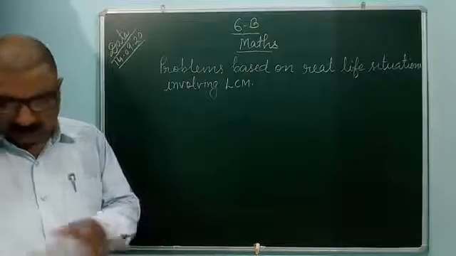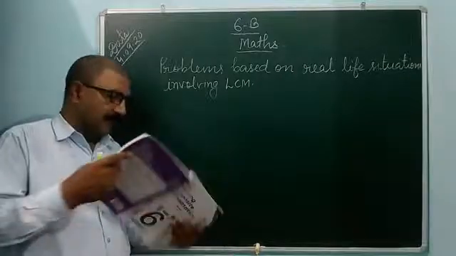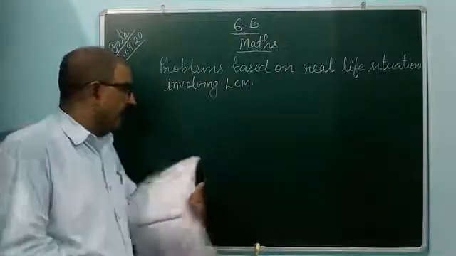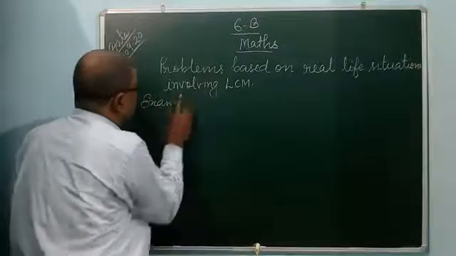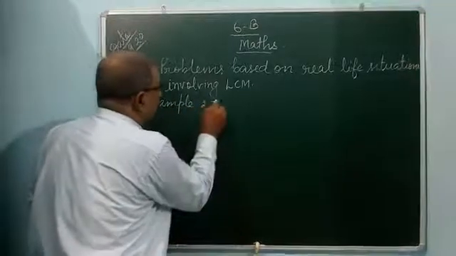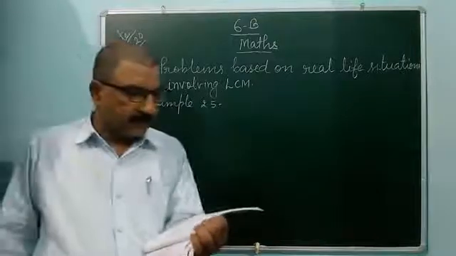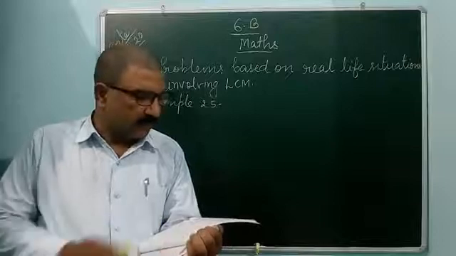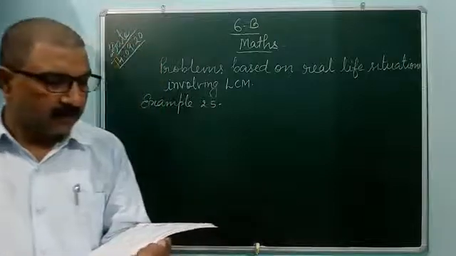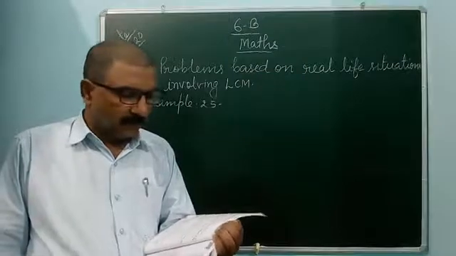Today I am going to start some examples, like example number 25. Example 25: in a walking competition, 3 persons step off together. Their steps measure 85 centimeter, 90 centimeter, and 80 centimeter respectively.